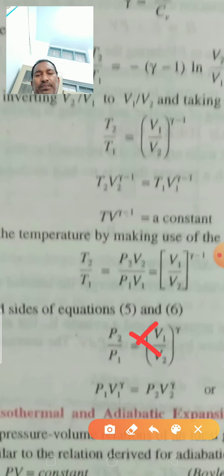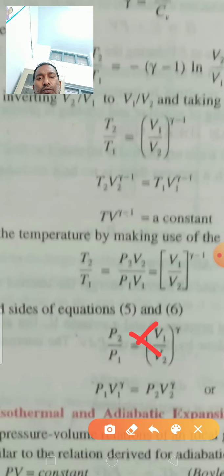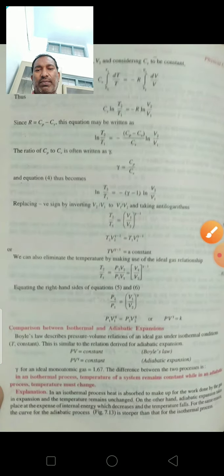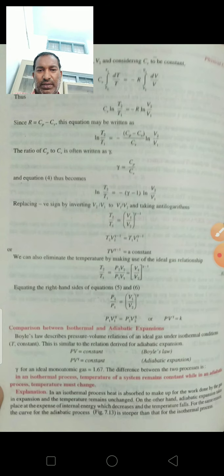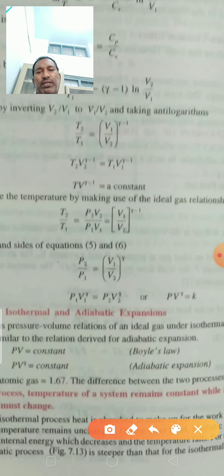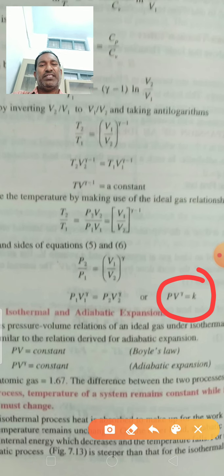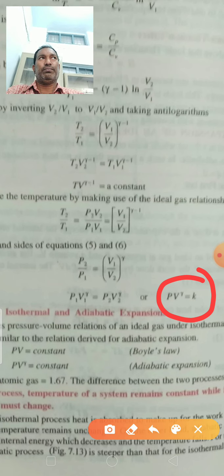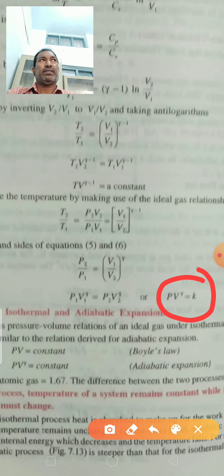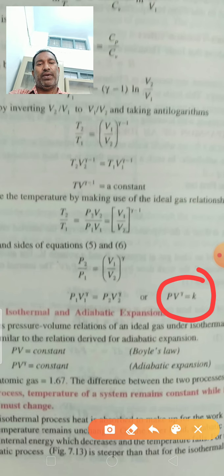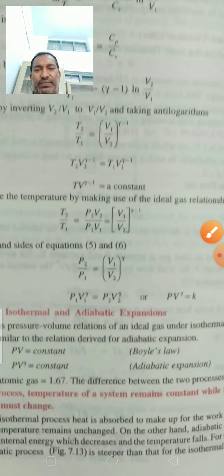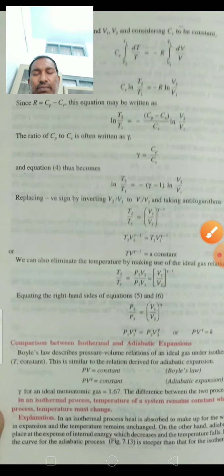Again making a cross multiplication, we get P1 V1 to the power of gamma is equal to P2 V2 to the power of gamma. From this we can write PV to the power of gamma is equal to constant. So this is the relationship between pressure and volume in an adiabatic process. In an adiabatic process, PV gamma is equal to constant.